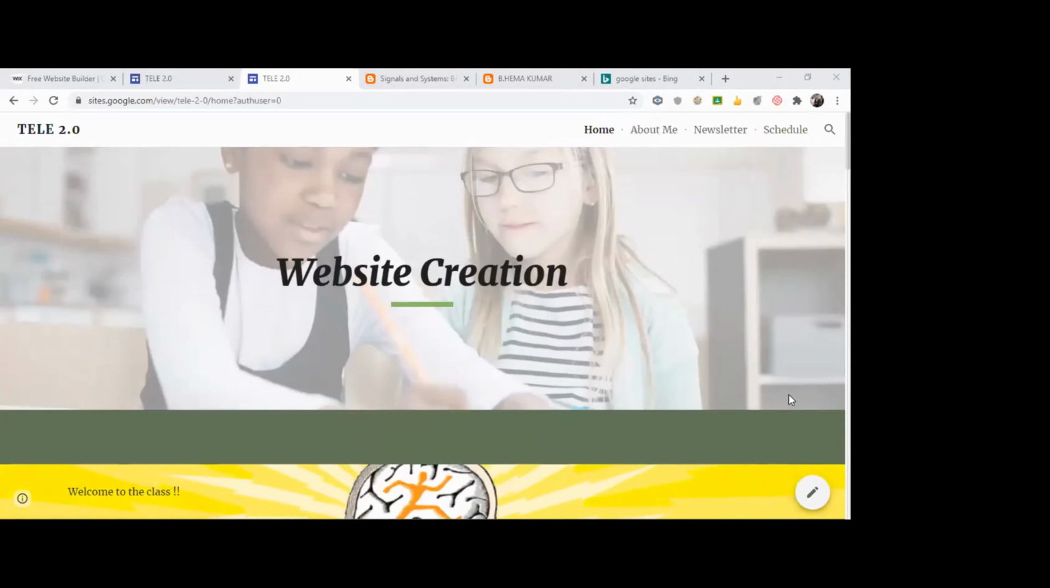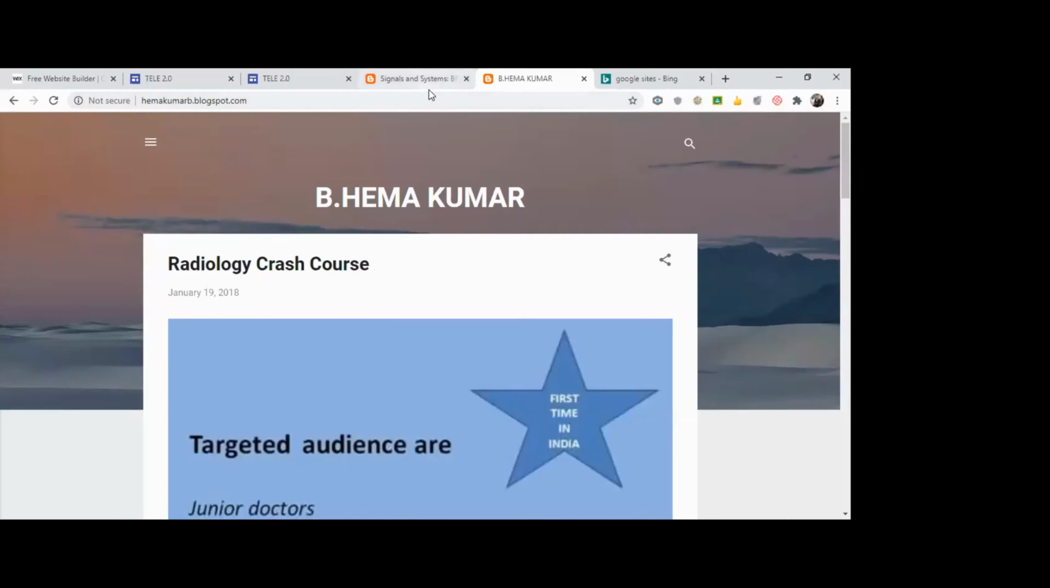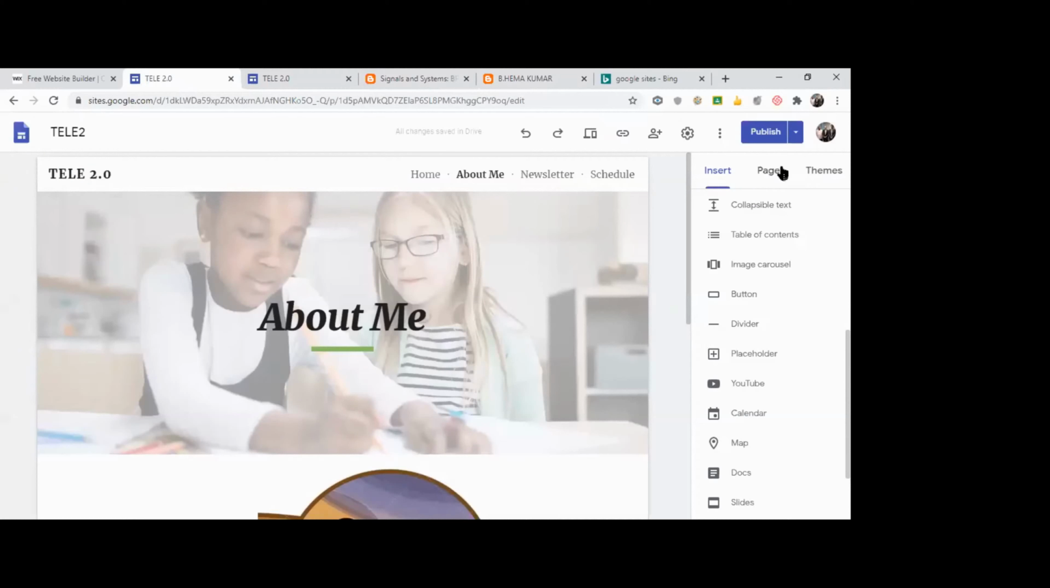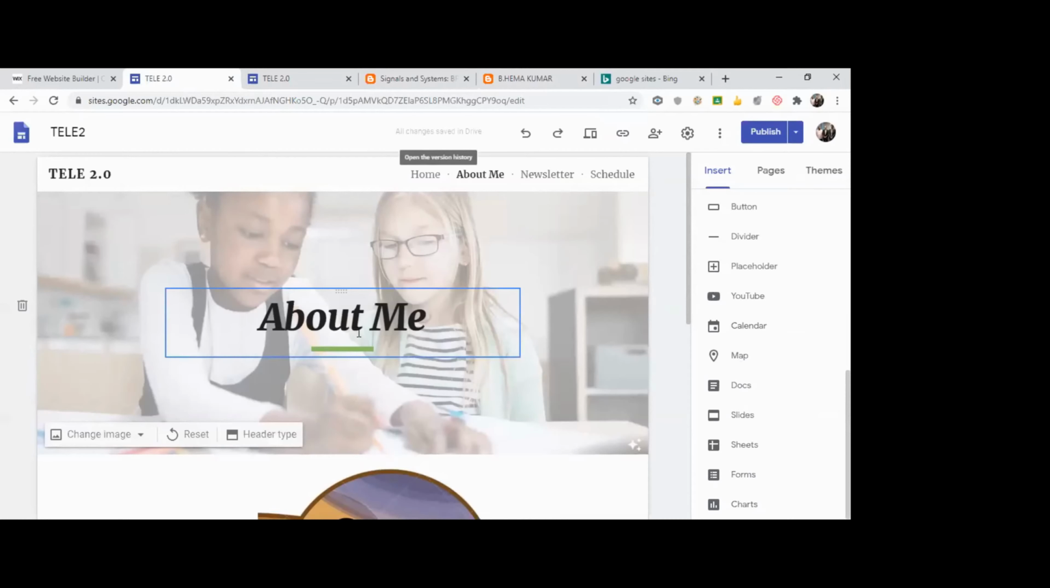That's it. Nothing more is in website creation. It all depends upon what content you add, how much content you add. That only matters. So you can add multiple pages. You can have multiple themes. You can add a map, a doc, slides, a Google form, a chart, a YouTube video, everything is possible. That's how you do website creation.